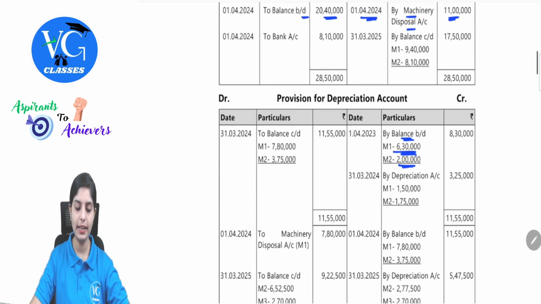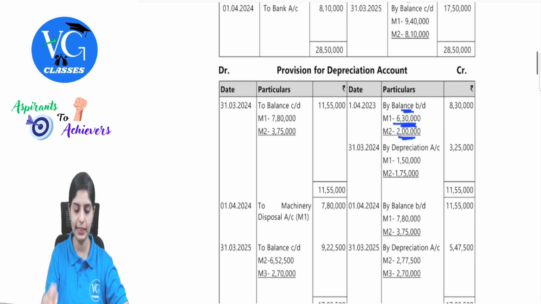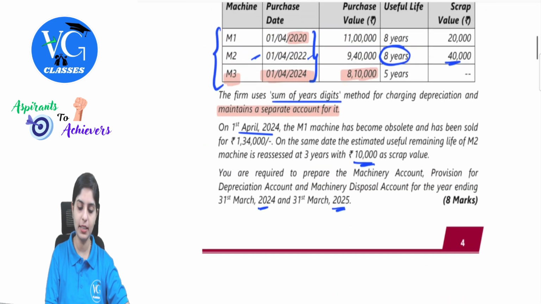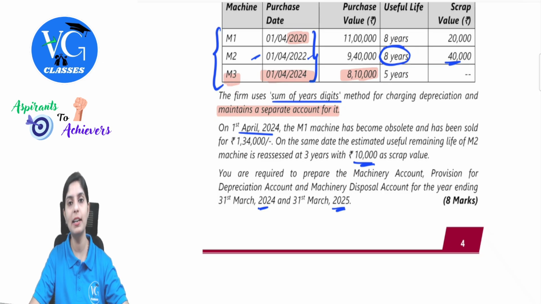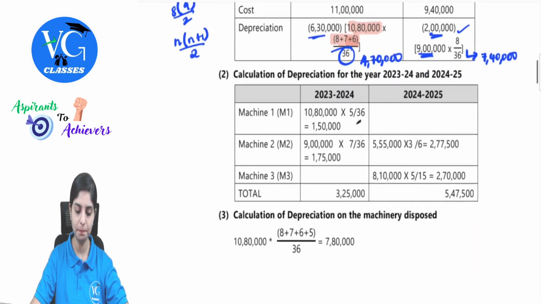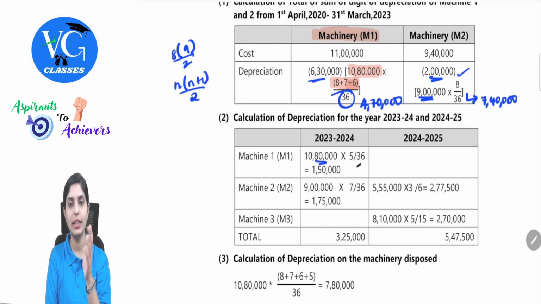Then in the current year, that is as on 31st March 2024, we will also calculate the depreciation on the respective machinery. On 1st April 2024, there were some impacts given. Machine 1 has become obsolete and has been sold for 1,34,000. Before it is getting sold, that particular depreciation needs to be considered. Observe, for machine number 1, 10 lakh 80,000 was the depreciable amount after considering the scrap value.